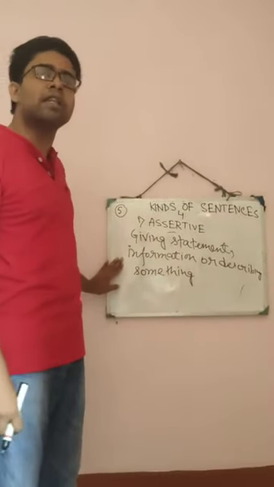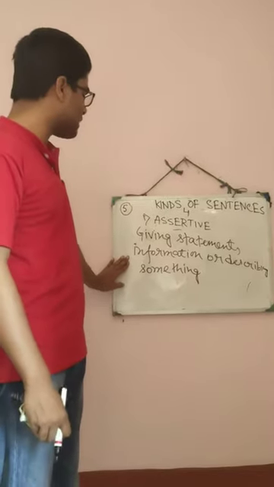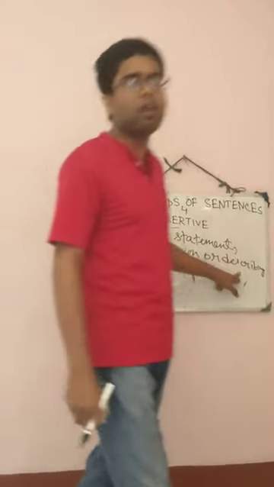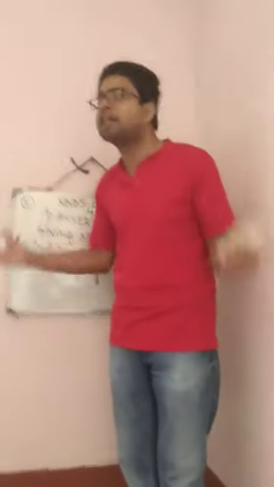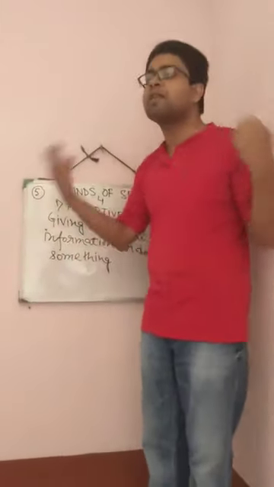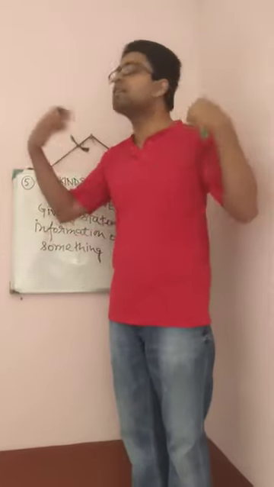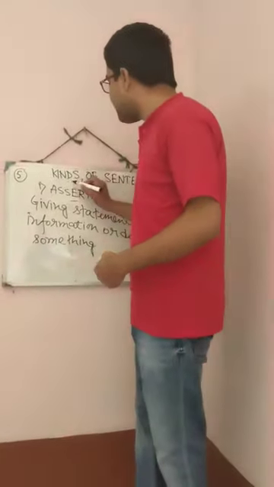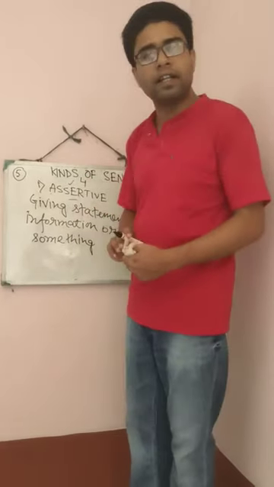So these kinds of sentences are also known as assertive sentence. Or when you describe something, when you describe any incident, or any fact in your surrounding areas, that is also known as assertive sentence.